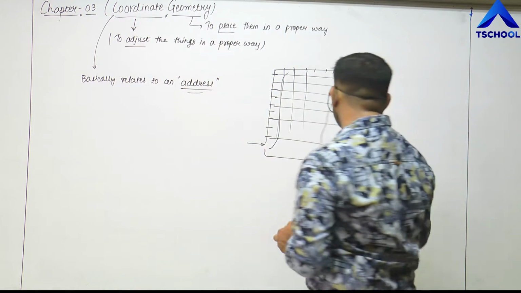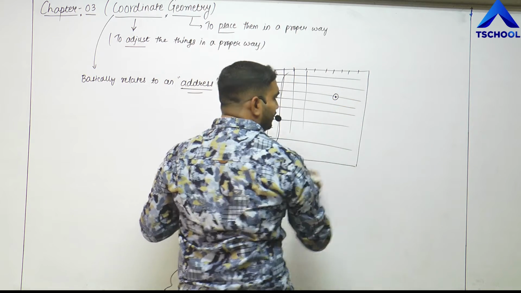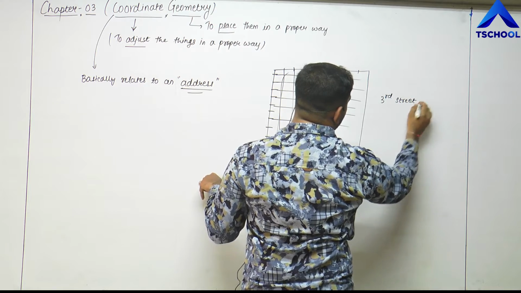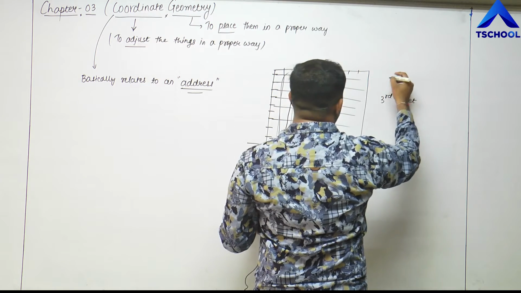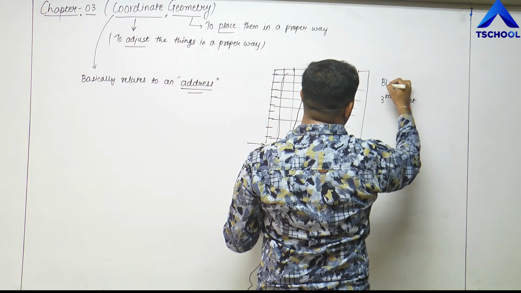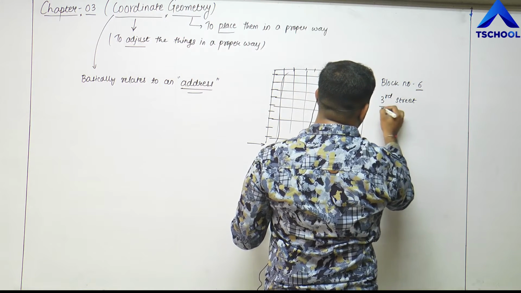Now, if I say, for example, that my house is located in the 3rd street with block number 6, right? Block number 6 and 3rd street.